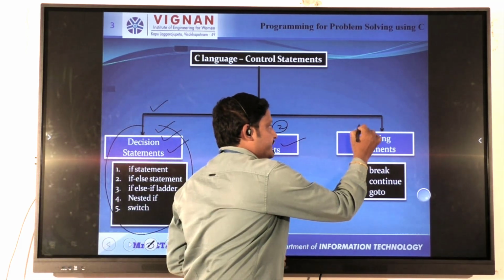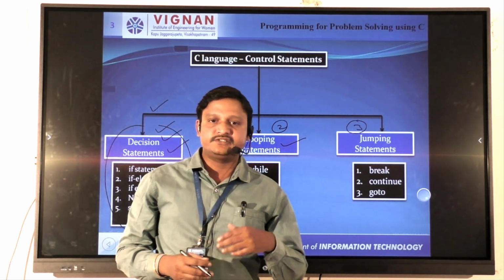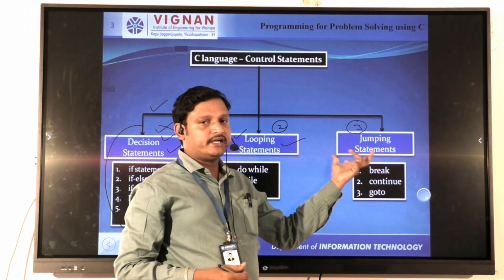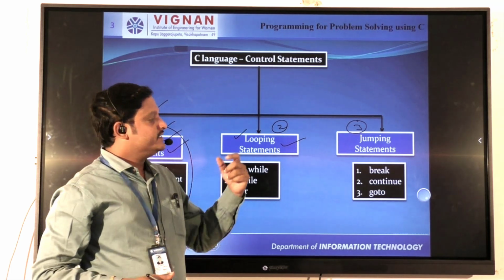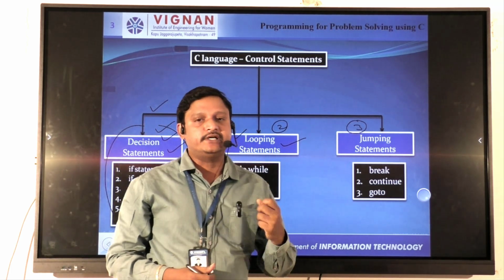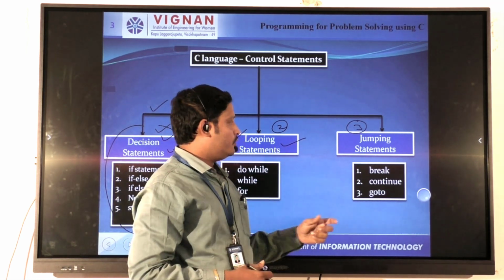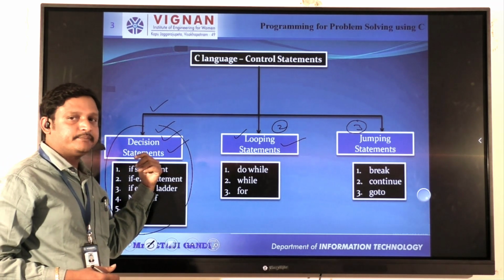Now the third category of the control structures is called jump statements. Jump statements are also called unconditional statements. So there is no need to specify a condition to escape from a particular loop or particular work. That's why the name itself is jump statements, or unconditional statements.